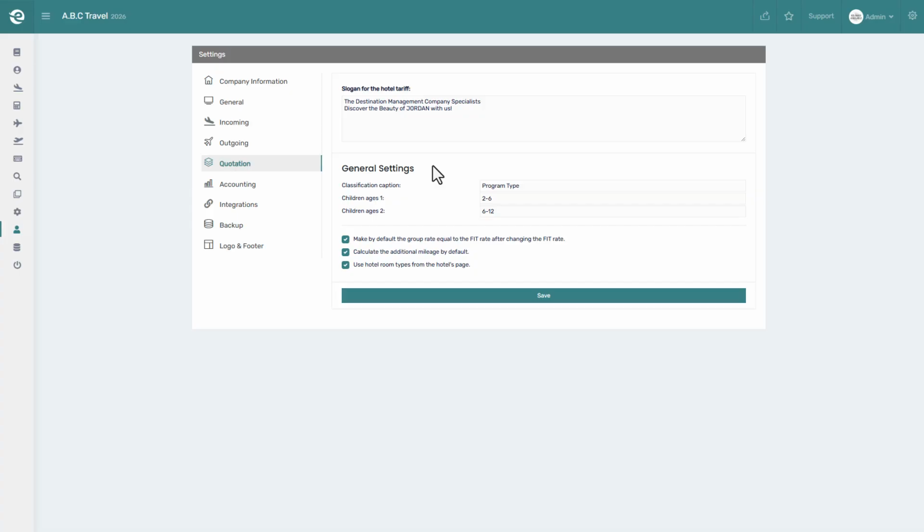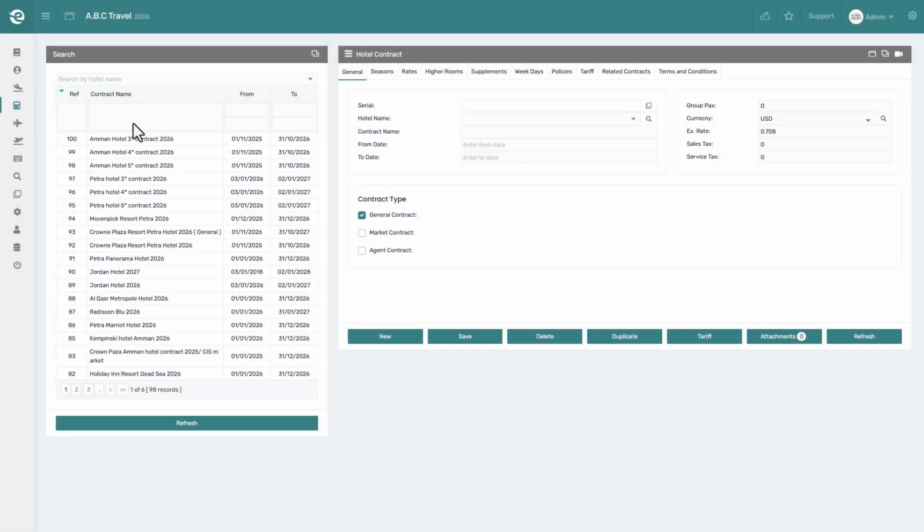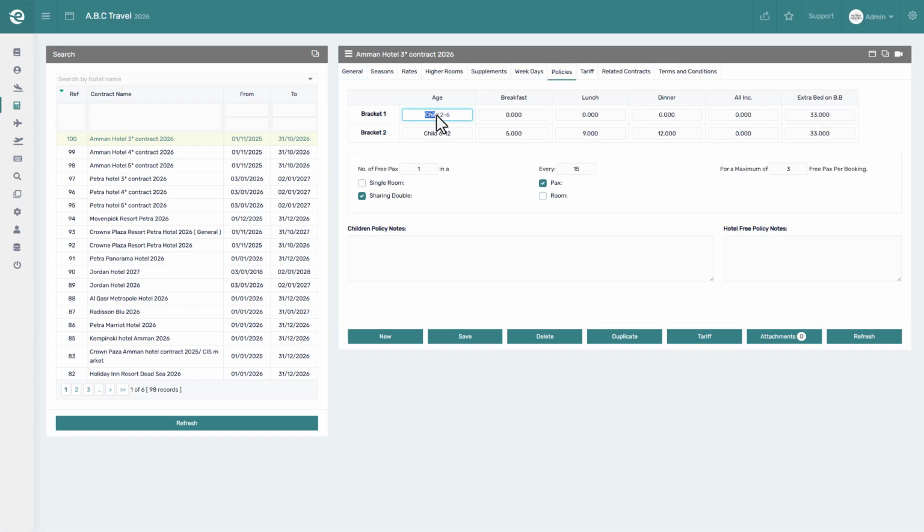Next, we have Children Ages 1. This field defines the label for the first children age range. For example, we can set it as 2 to 6. Then we have Children Ages 2. This field defines the label for the second children age range. For example, we can set it as 6 to 12. These age labels are used in the Hotel Policies section under Hotel Rates, especially when defining child-related hotel policies and child pricing.